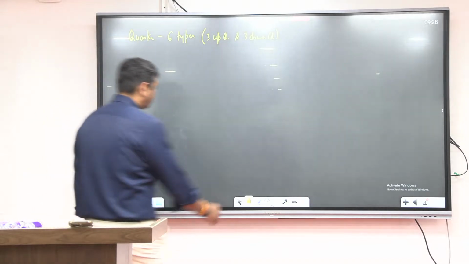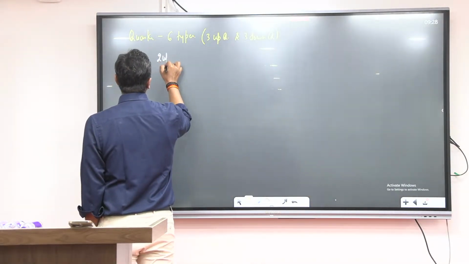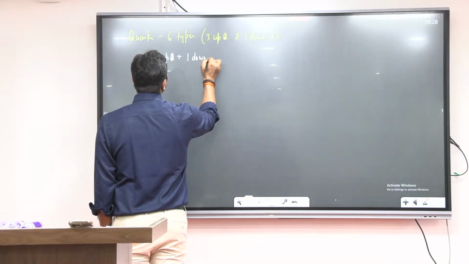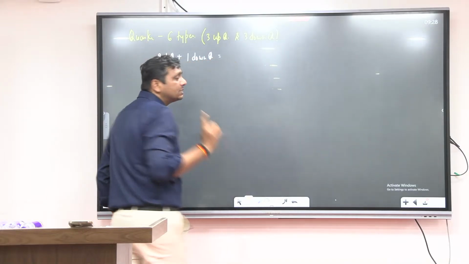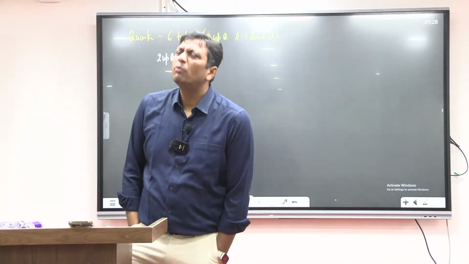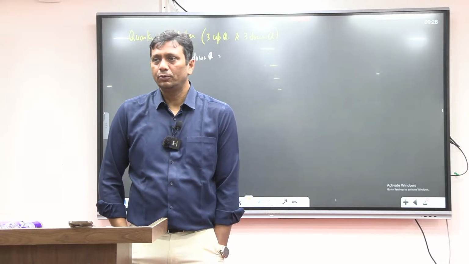Now listen, guys. When 2 up quarks and 1 down quark, see here, fuse together. Just a minute. Many people may have a question, sir, what is up and what is down?